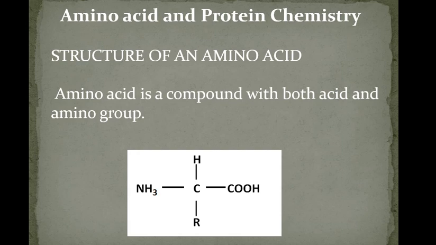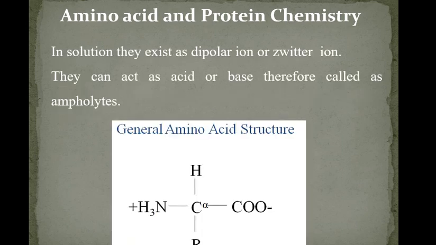So amino acid is a compound with both acid and base. Acid is nothing but COOH group, base is nothing but amino group. So it is having both acidic character and basic character. That is why this is also called ampholytic. These amino acids in the solution exist as dipolar ion or Zwitter ion. Zwitter ion means an amino acid which is having both positive charge and negative charge in its structure.